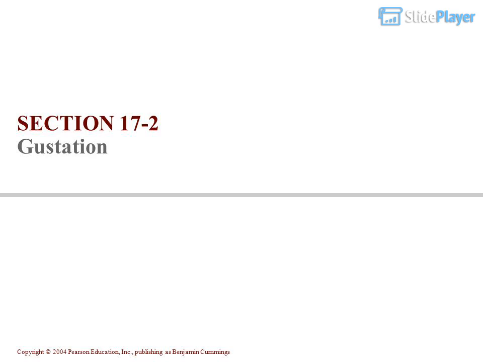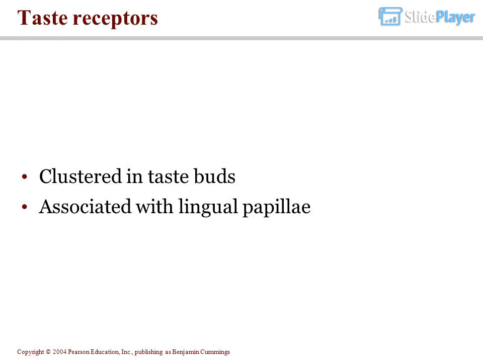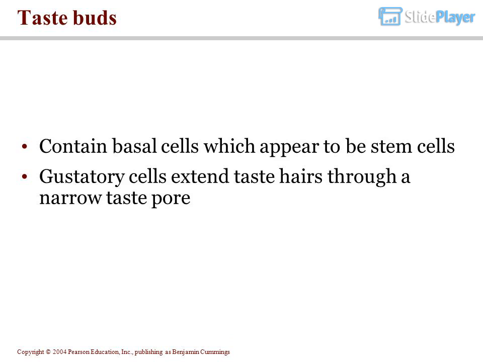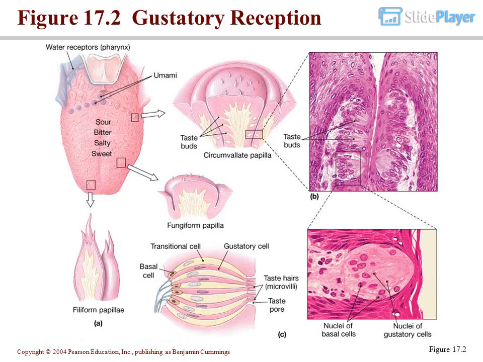Section 17-2 Gustation. Taste receptors are clustered in taste buds. Associated with lingual papillae, taste buds contain basal cells which appear to be stem cells. Gustatory cells extend taste hairs through a narrow taste pore. Figure 17.2 Gustatory reception.